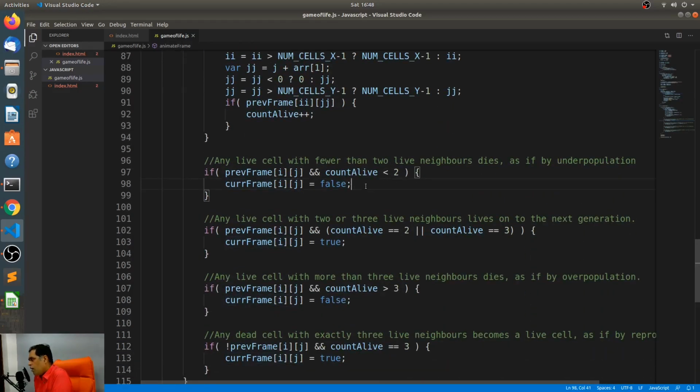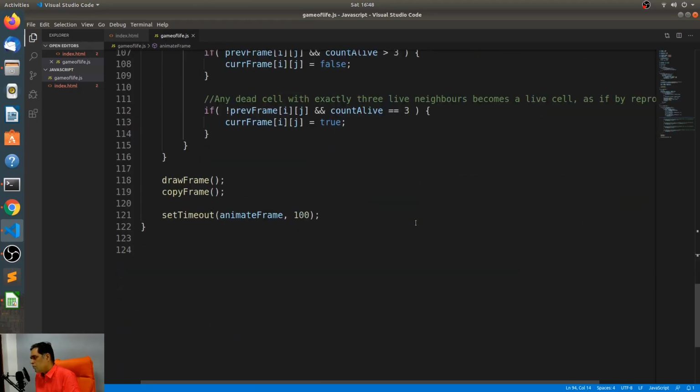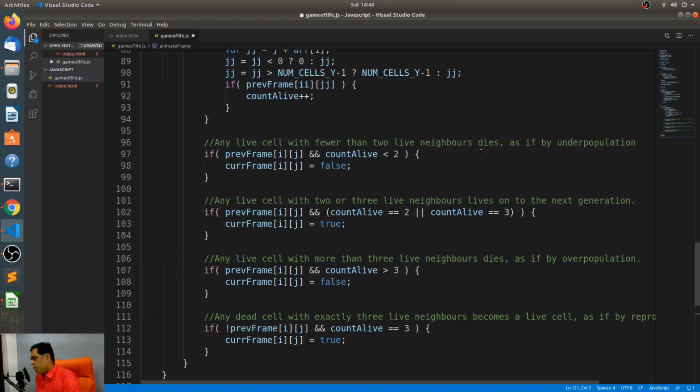Okay. Now what did we do wrong? Is the count alive not coming out properly? Is that possible? All right, so I'm just going to go ahead and print count alive. Oh my God, there'll be too many of them. But let me just draw one frame of it and see what comes out.